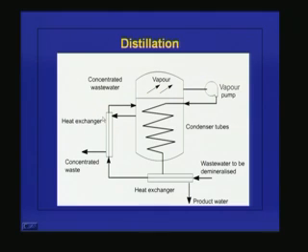In the heat exchanger, the temperature of the wastewater stream will be reduced and the heat energy will be recovered, and the concentrated waste is going out here. Some of the cooled waste will be used here to condense the vapor coming here. This is the vapor pump. The vapor goes through these condenser tubes and condenses, and we will be getting product water.